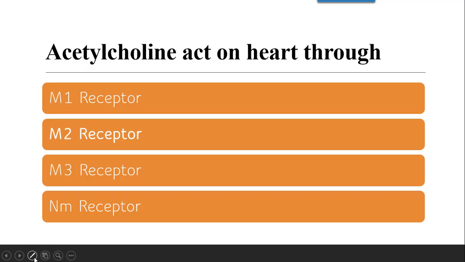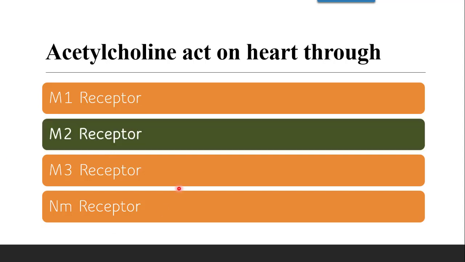Now the first question from cholinergic drugs, cholinergic agonists and antagonists: acetylcholine acts on the heart through which receptor? It is the M2 receptor.